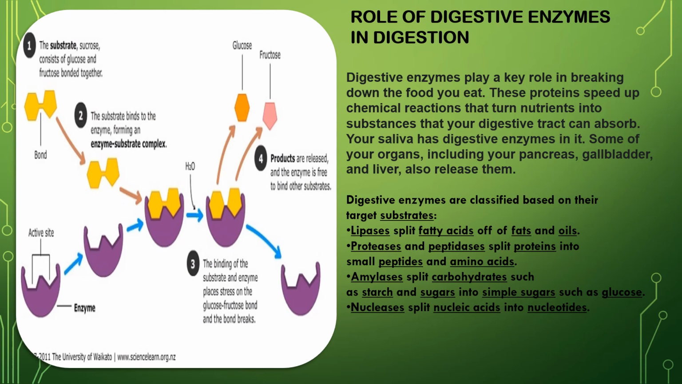And before binding of the sucrose with the enzyme, you can see the structure of the enzyme also. See the active site of the enzyme which binds with the yellow color sucrose. So this is the total mechanism of how the digestive enzymes bind with the food and make it easier for your digestion in your digestive system.